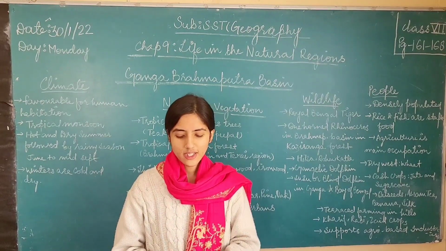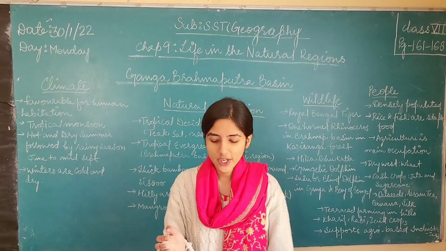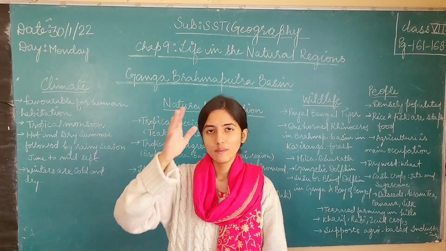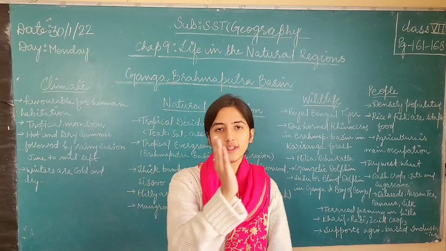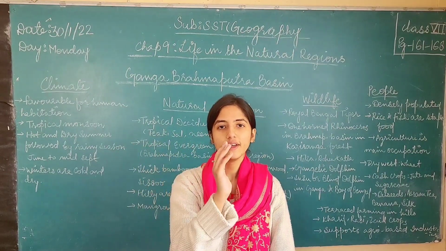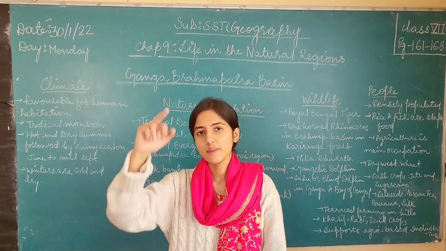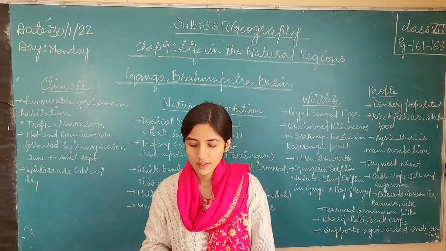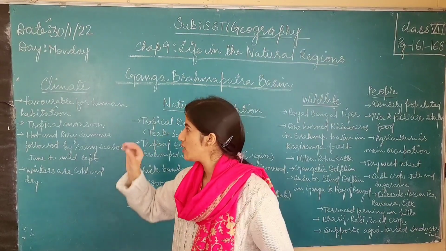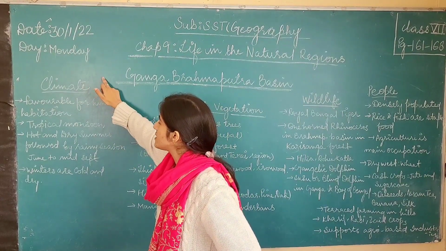What are the Central Highlands? The Central Highlands are part of the peninsular plateau. The peninsular plateau is the part of our country which is triangular in shape, and it has different seas on either side. On one side there is the Arabian Sea, and on the other side there is the Bay of Bengal, and it is in the shape of a triangle. This peninsular plateau has Central Highlands, and in the Central Highlands the Narmada river is flowing.